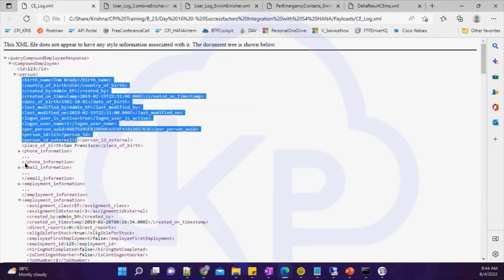So why I'm showing you this, because the requirement would be like the business is expecting some information from your phone information, from email information. So let's say they are planning to design an alert management system, let's say.